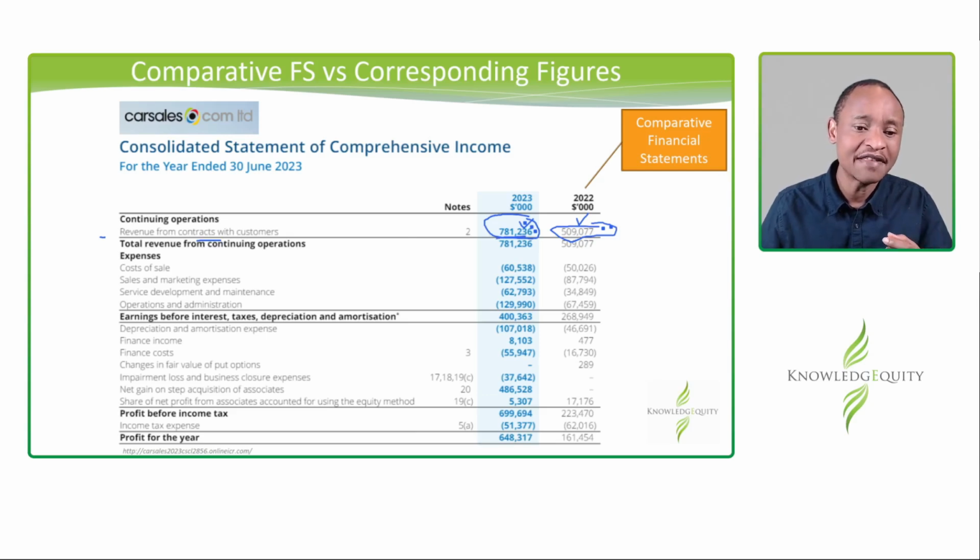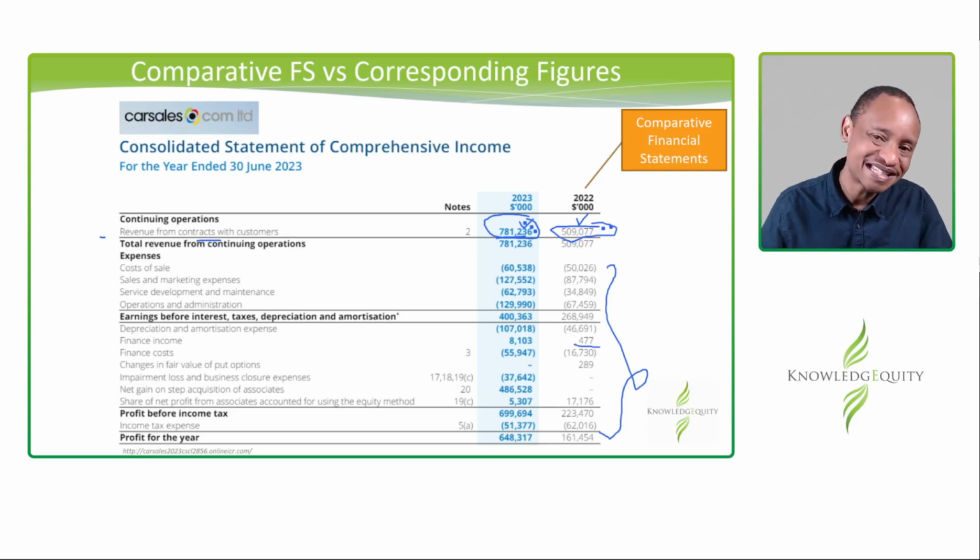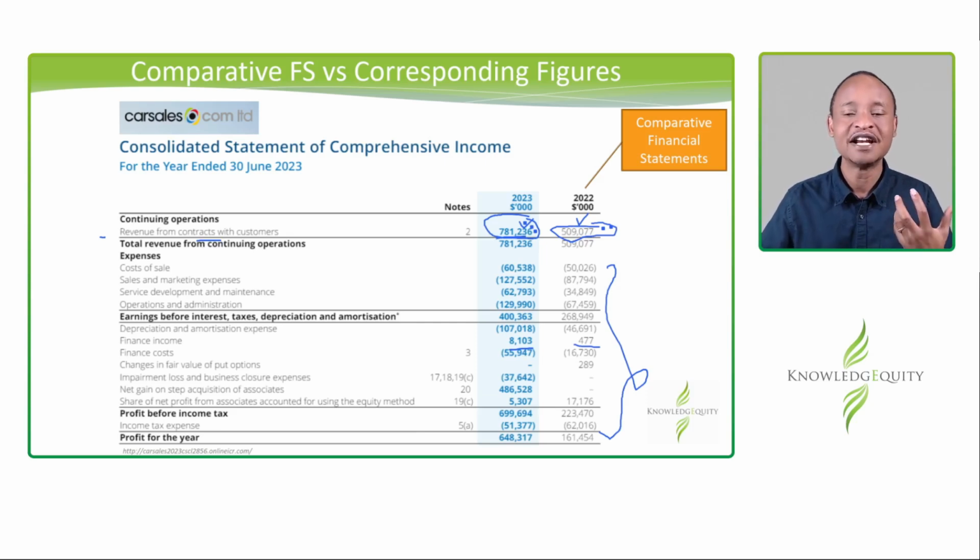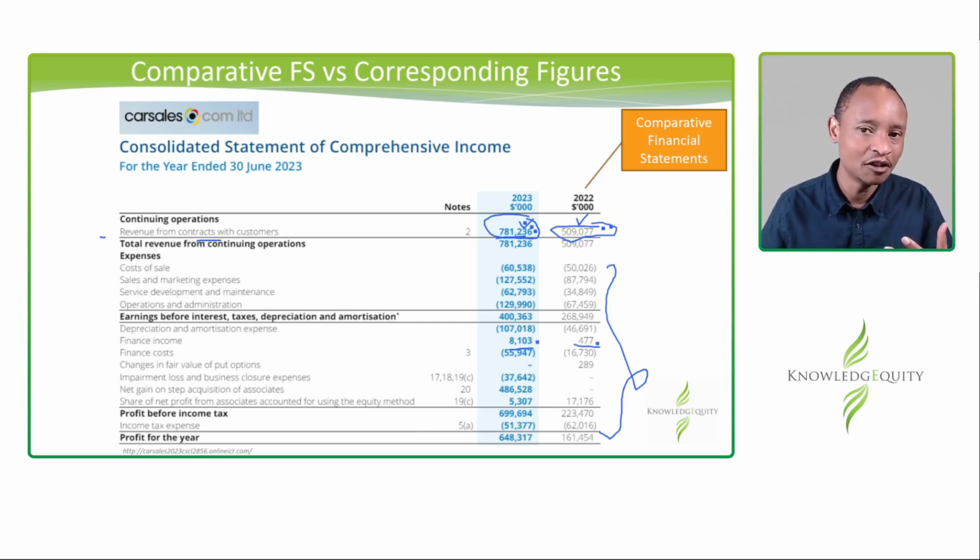Now let's look at, and that relates to all this. All these figures here, you really don't need. You can see finance income. Who cares whether last year was 477, this year was 8103? No relationship, except for comparison's sake. You can go, looks like the bank charged more. Why? In terms of interest. So you can do that. But when it comes to understanding this year's figure, that has very little bearing to it.